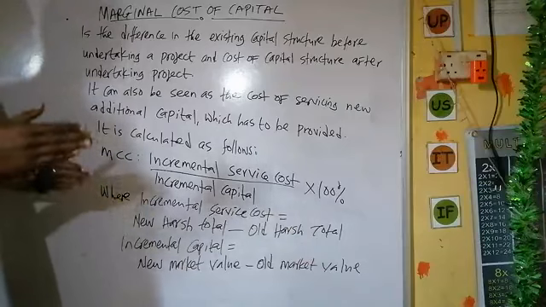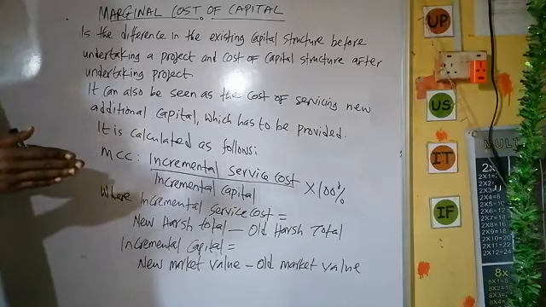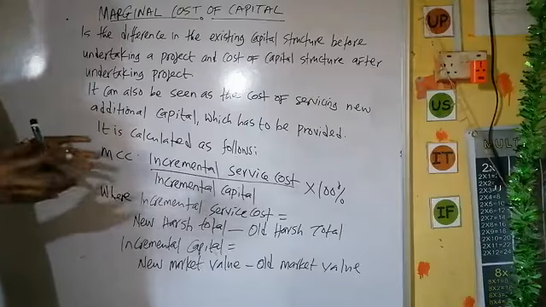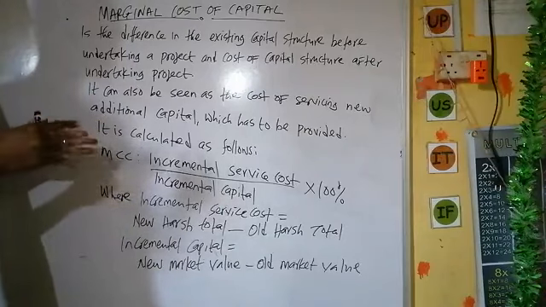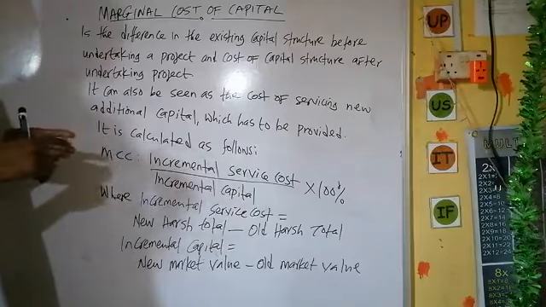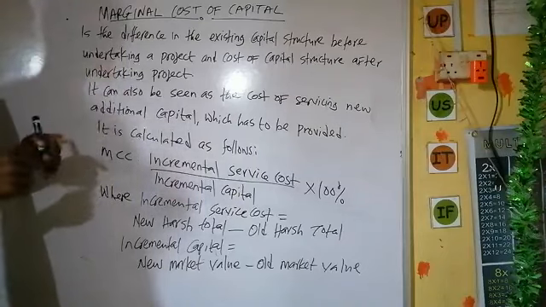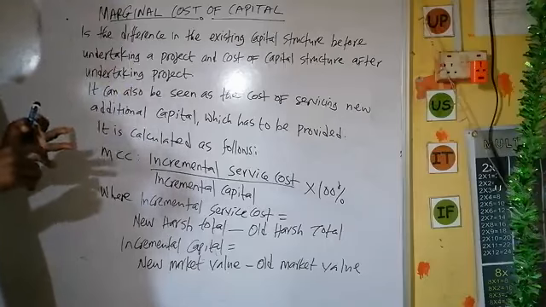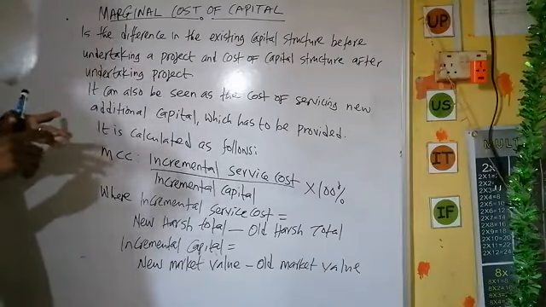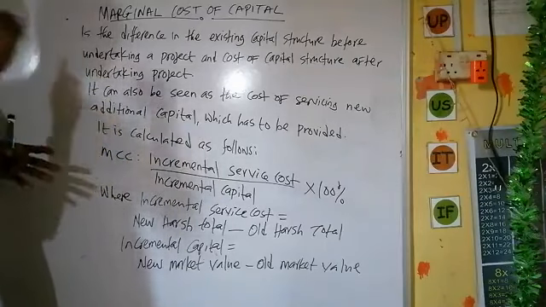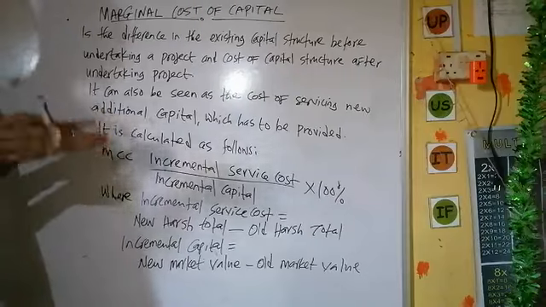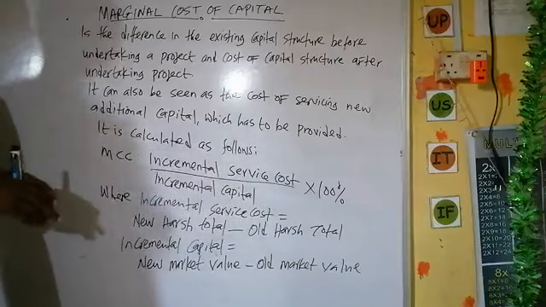The level of each finance in the company. In the pool of funds, a company has equity finance, preference share finance, and debt finance. Let's say the equity finance is taking 50% of the total capital in the company, the preference share is taking 30%, and the debenture is taking just 20%. By that, we have 100% capital.